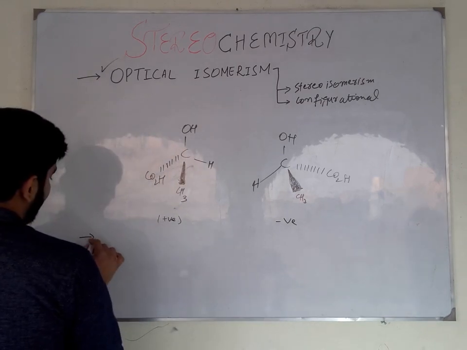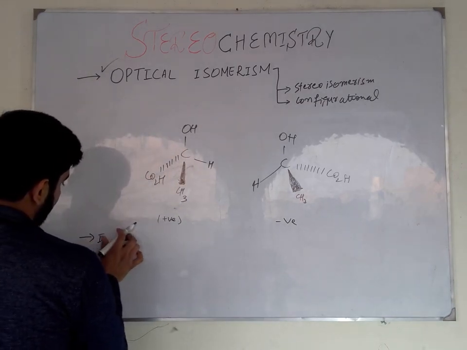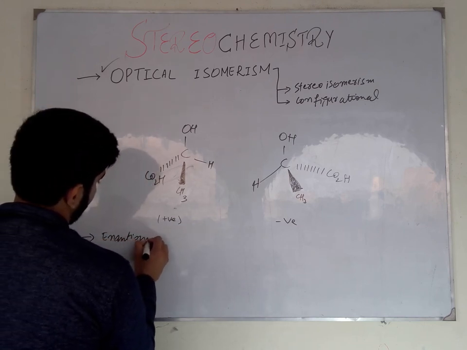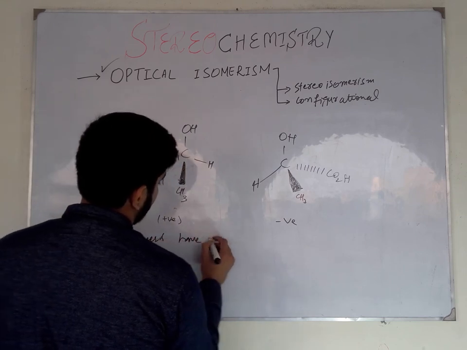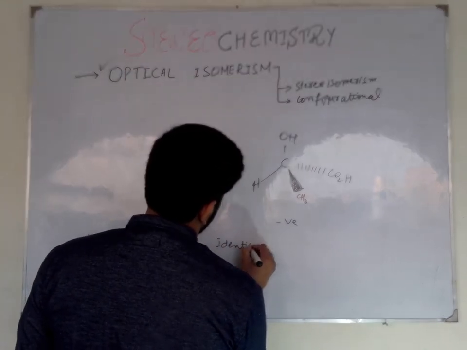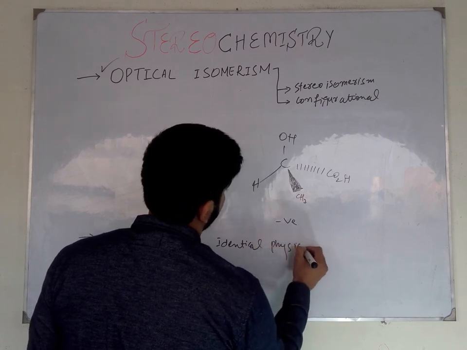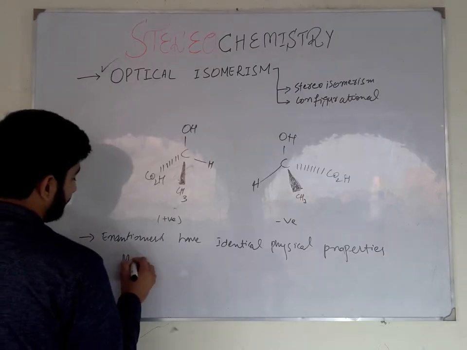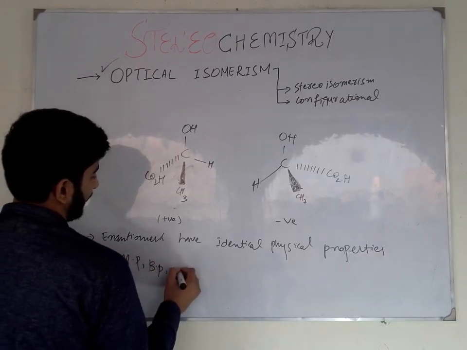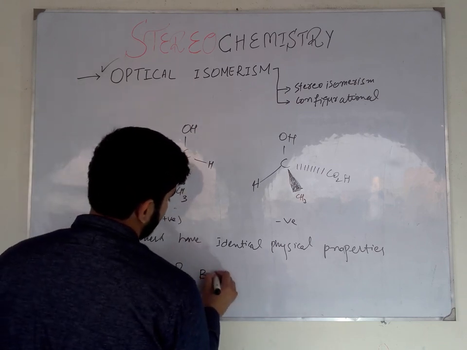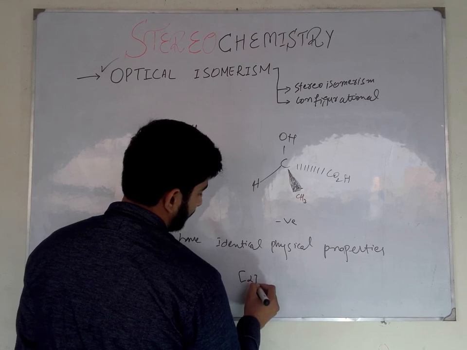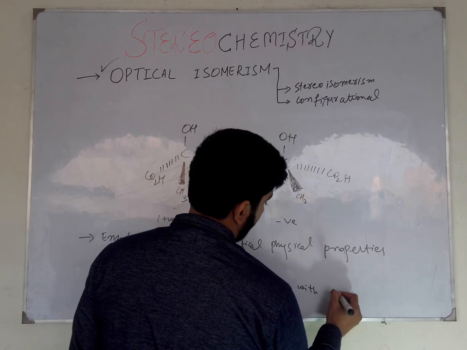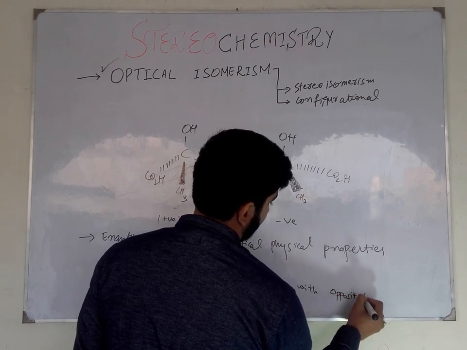The enantiomers have the same or identical physical properties, like melting point, boiling point, density, and they have the same value of specific rotation, but with opposite sign.